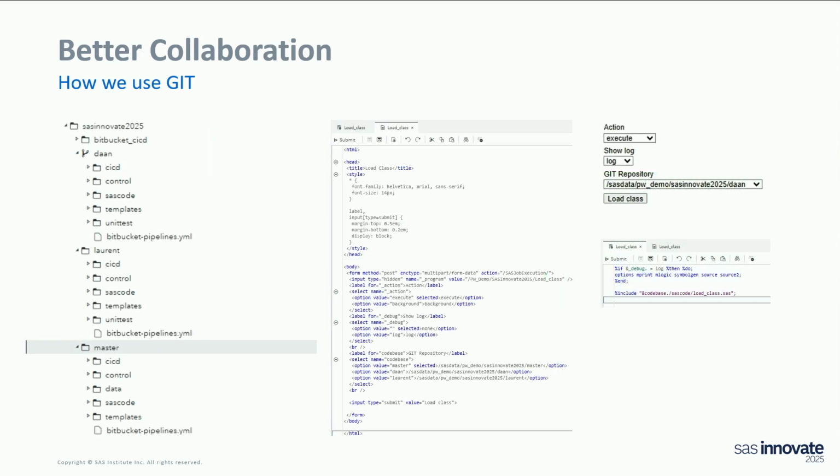What I would also really like to highlight here is that we leveraged Git to improve the quality of our code through functional testing. As you can see on the left, this is a screenshot of the file system of SASVIA. Our personal repositories, and those of my colleague Laurent, are physical paths on the file system. This enables you to parameterize the paths and then execute the code dynamically.